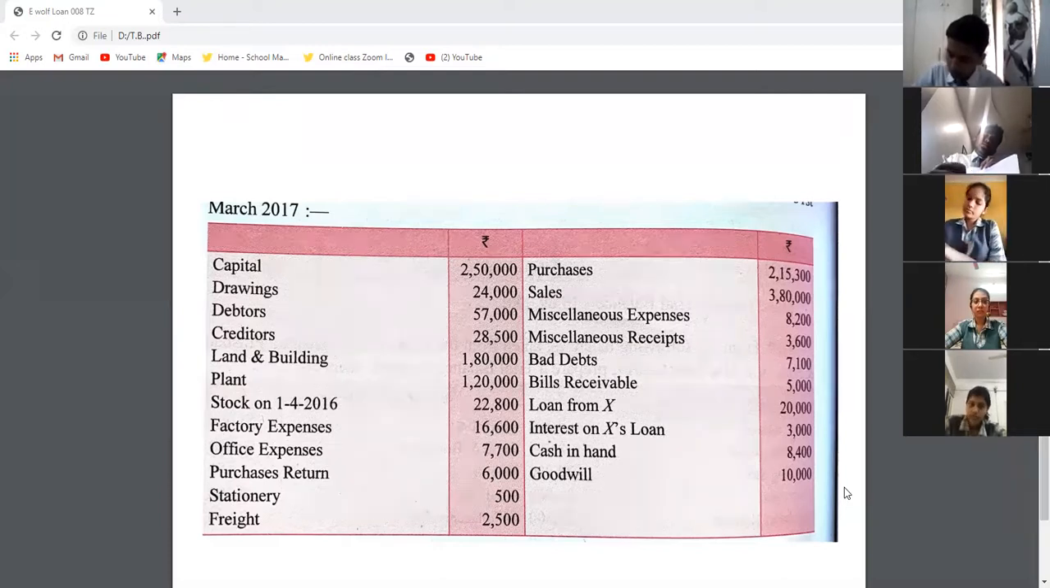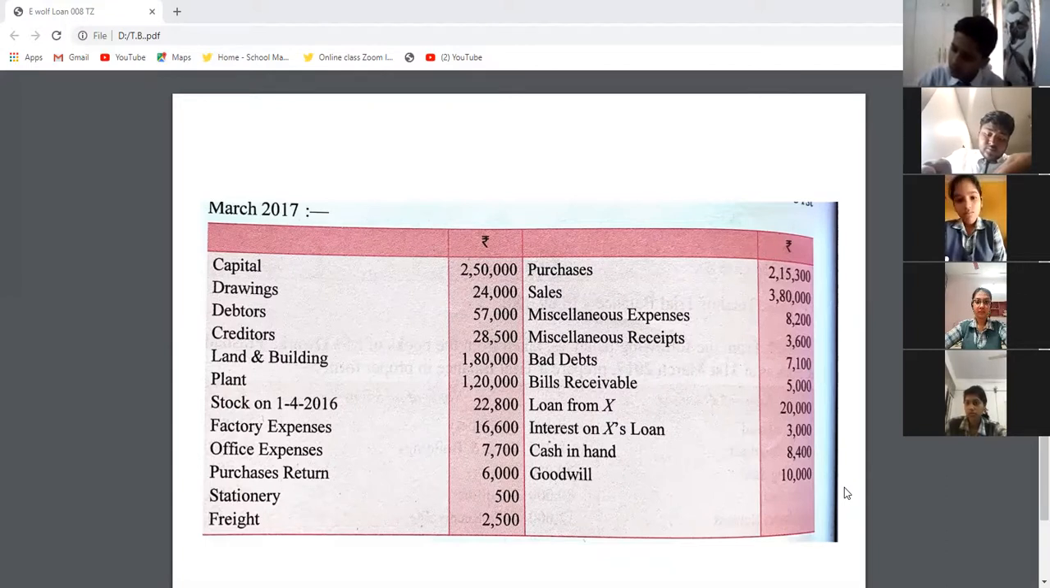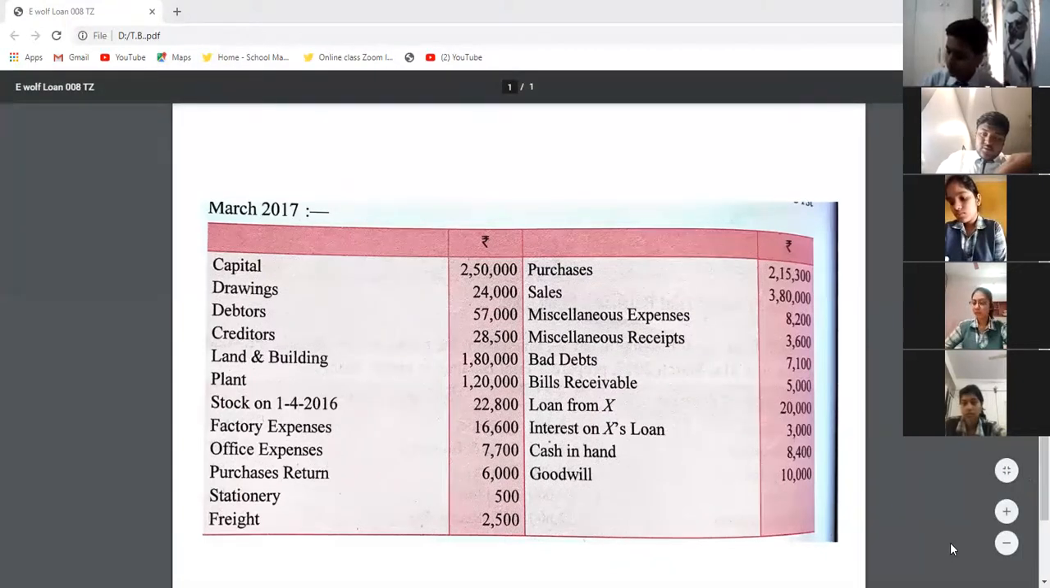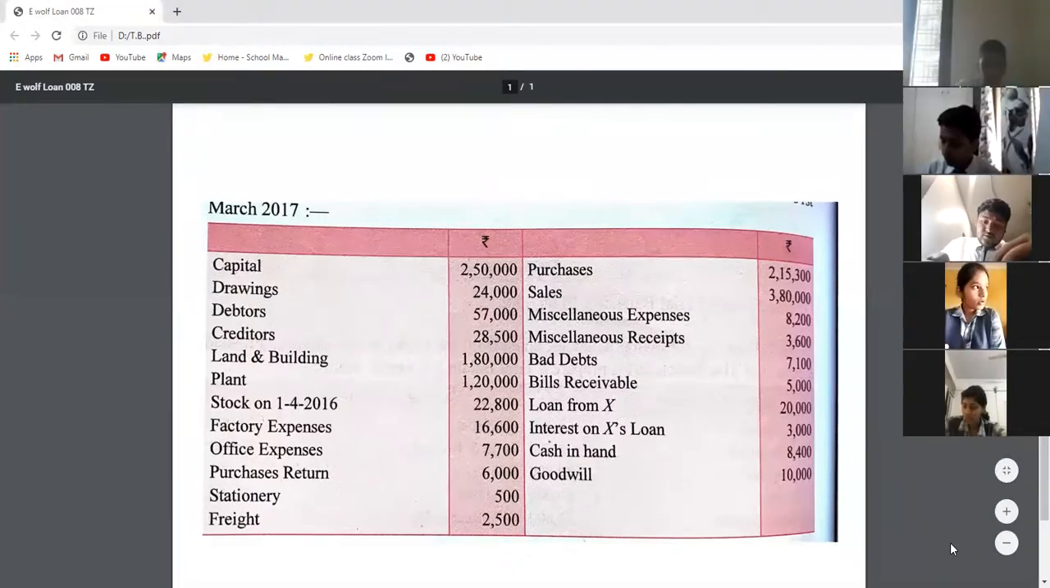Vanisha, have you done the total of the debit side, my dear? Yes, ma'am. Give me the answer, please. 688,100. Correct answer. 688,100. This is the total of the debit side. Exact answer, Vanisha. Very good. Now the total of the credit side is also to be done by the other children.